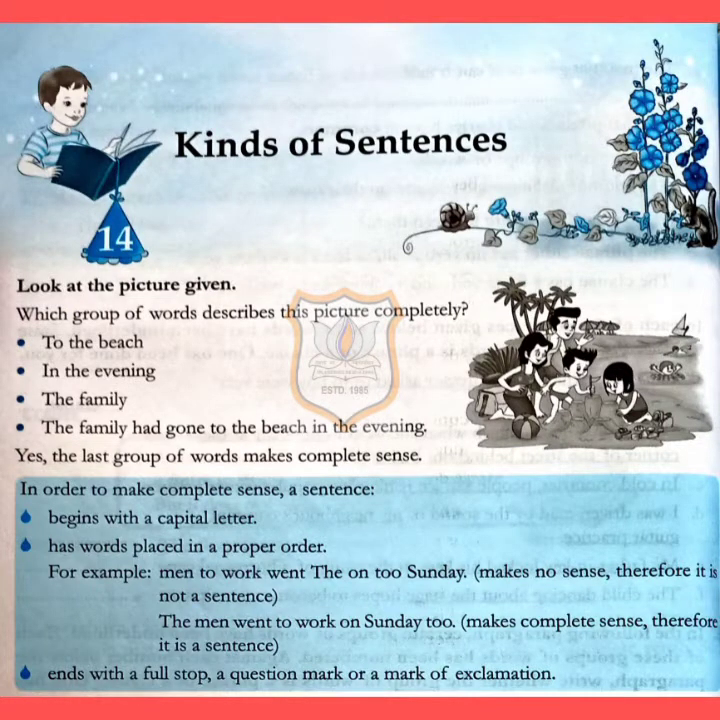Dear children, today we shall start with the new chapter, that is chapter number 14, kinds of sentences. In this chapter we are going to discuss the kinds of sentences, how many kinds there are. So first of all you have to see the picture given here. Look at the picture. Which group of words describes this picture completely? Here so many words are given. You have to find out which group of words describes the picture completely.